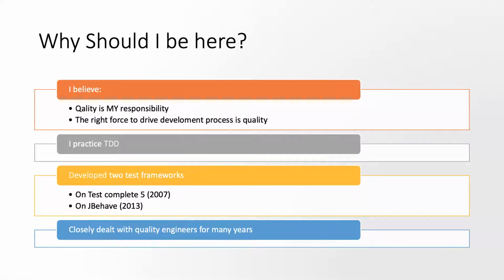The first thing is, I believe quality is my responsibility. Even though I'm an architect and there are a set of quality engineers working with me in my team as well, still quality is my responsibility. Why am I saying my, why am I not telling everyone? Because I believe everyone's responsibility is sometimes no one's responsibility. So that's why I am telling quality is my responsibility. I have to take care of this.